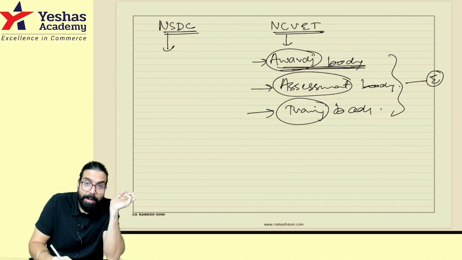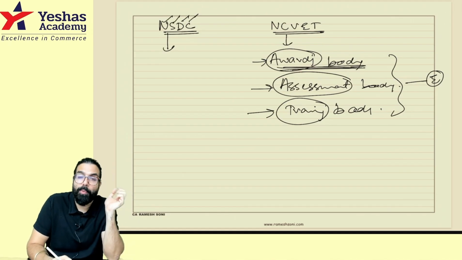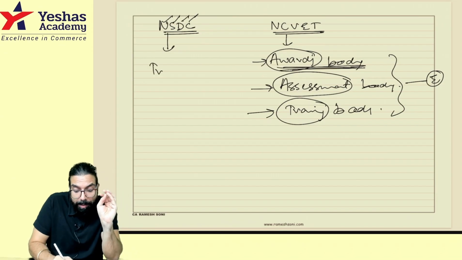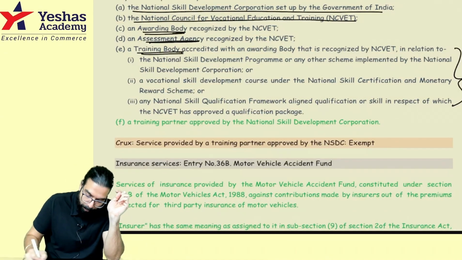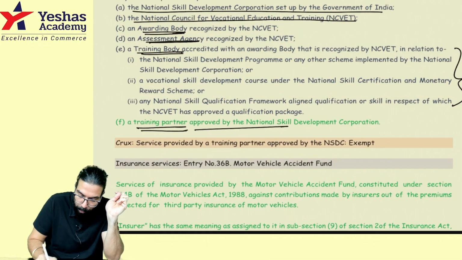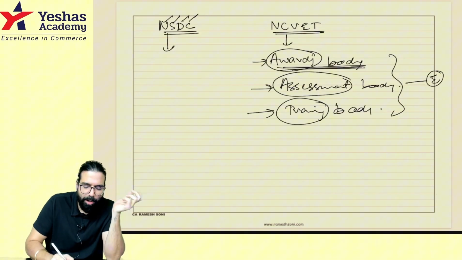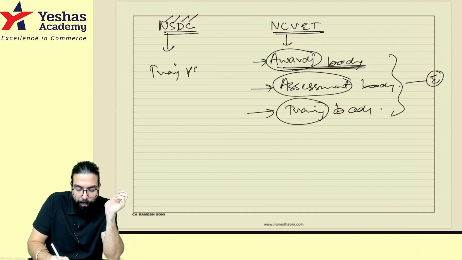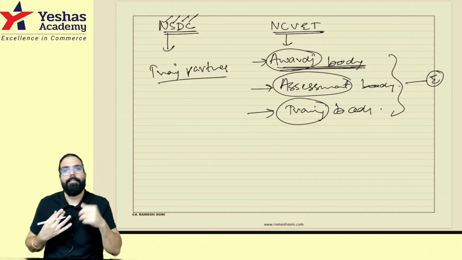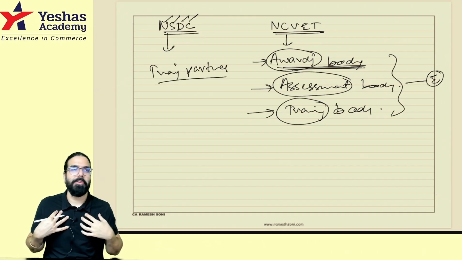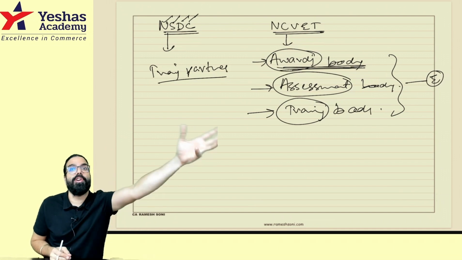Now they are telling that under the National Skill Development Corporation, which gives skill related courses like plumbing, carpentry, etc., if there is a training body which gives training, it says a training partner approved by the NHDC. This is the amendment, everyone. It's called a training partner. For example, I am a training partner under NHDC and I give skill training related to GST to people.